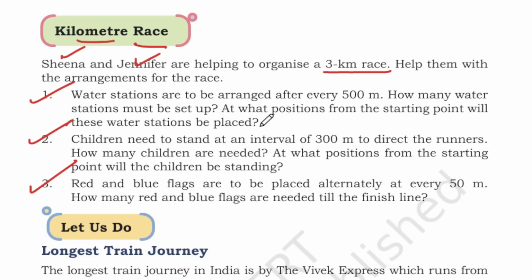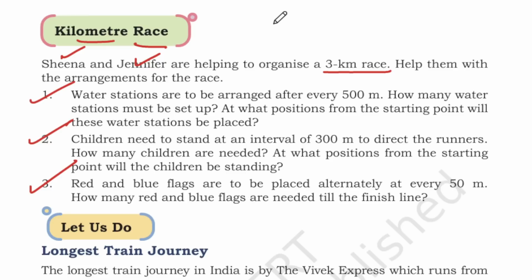So the first question: water stations are to be arranged after every 500 meters. How many water stations must be set up? At what position from the starting point will these water stations be placed?